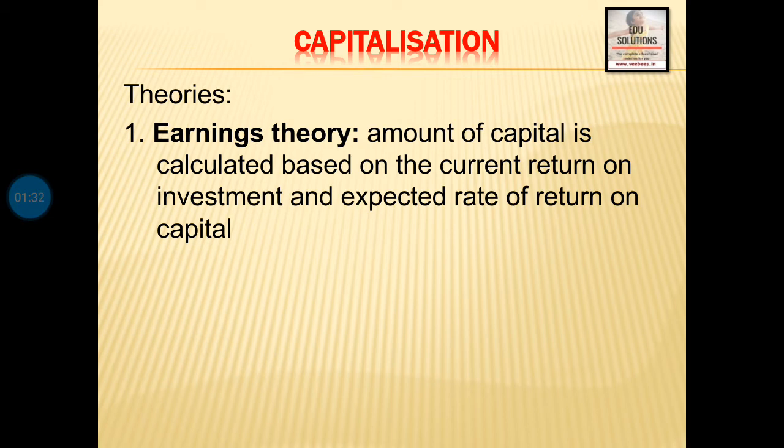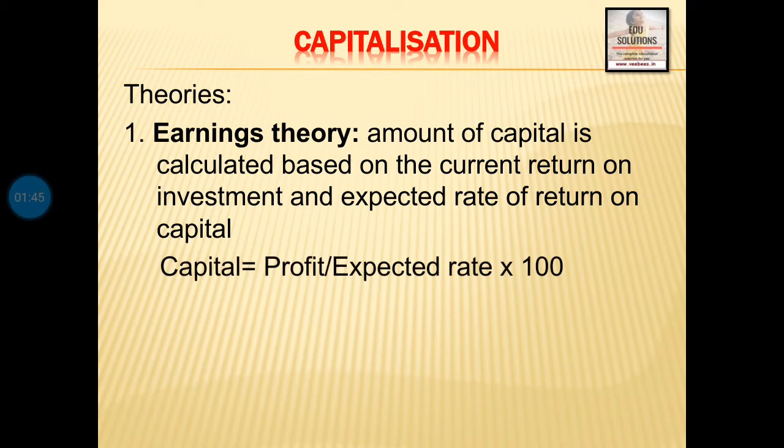So 2 lakhs divided by 0.10 is equal to 20 lakhs. This is how capital is calculated as per earnings theory. Then the equation is: capital is equal to current profit divided by expected rate, into 100.